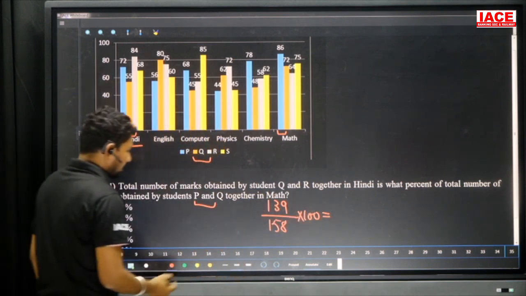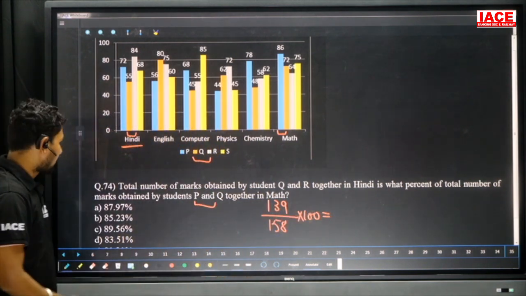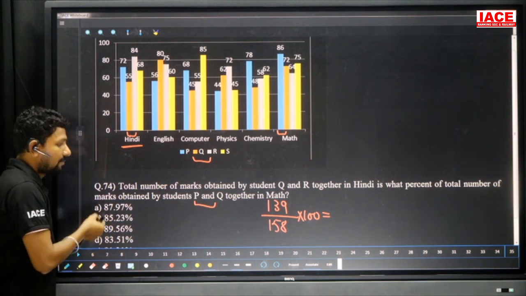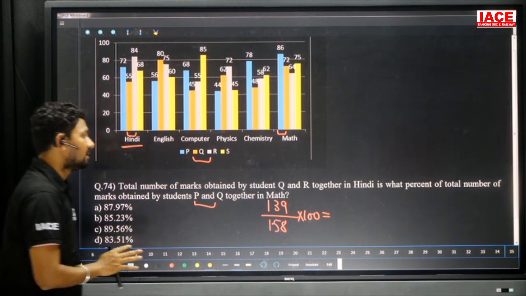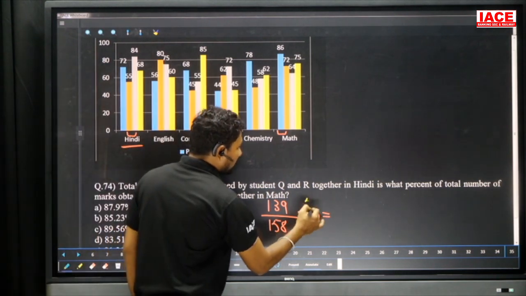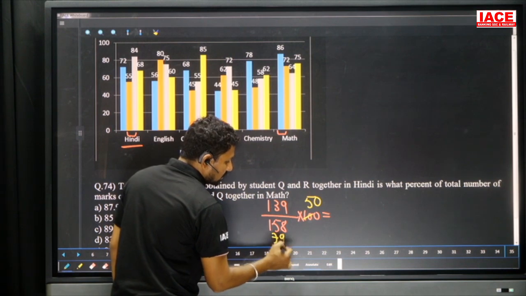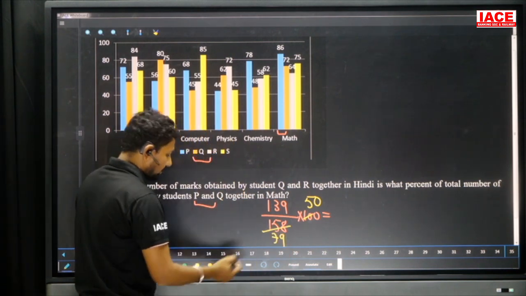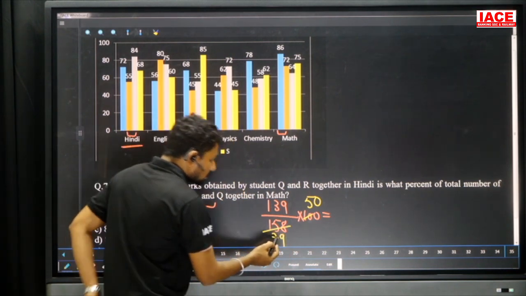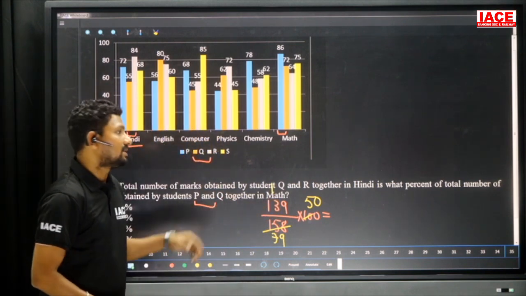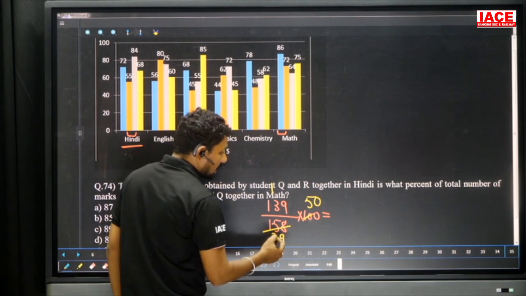Look at the question. They are not asking for an approximation. They are asking for the particular value, and the numbers are very near: 87.97, 85.23. When they give particular numbers like these, the calculation is mandatory. Look, cancel with 2. 250s and 2 here is how many times? So 279s. Go for the calculation. So 79 ones. 79. Remaining value is what? 60. So 60 here. 60 is not divisible by 79.